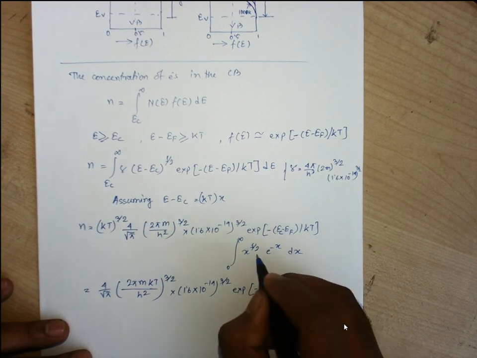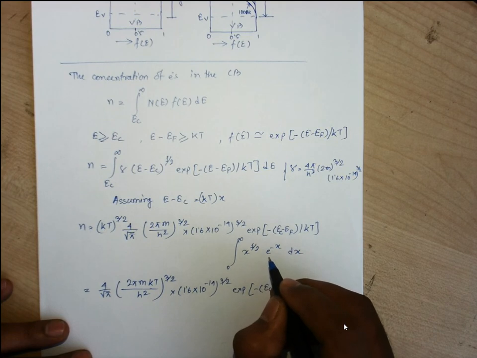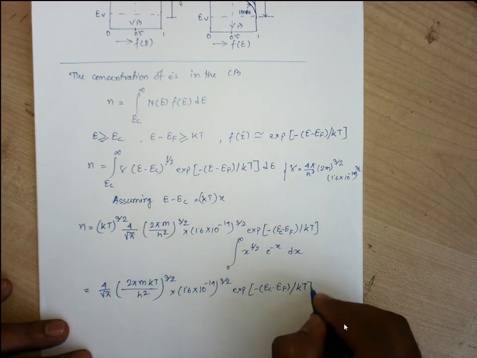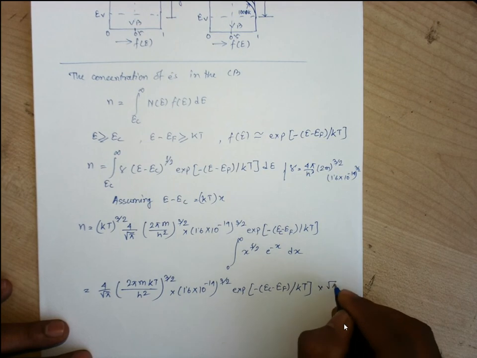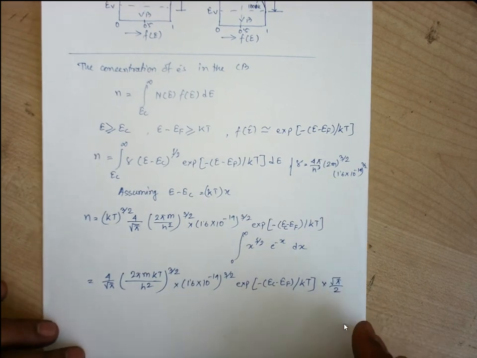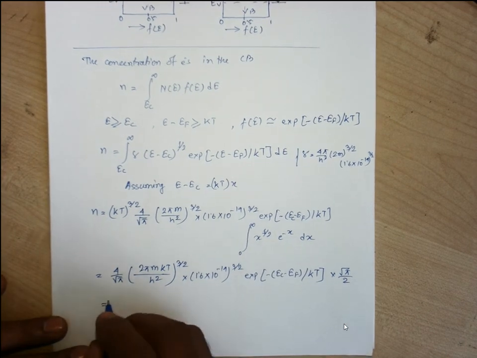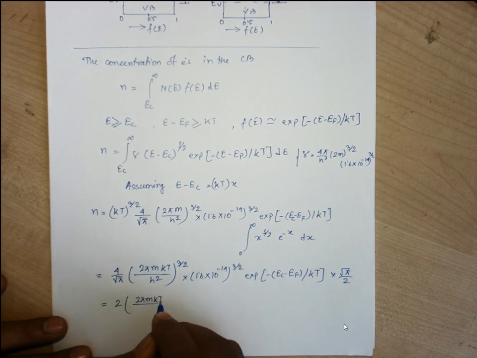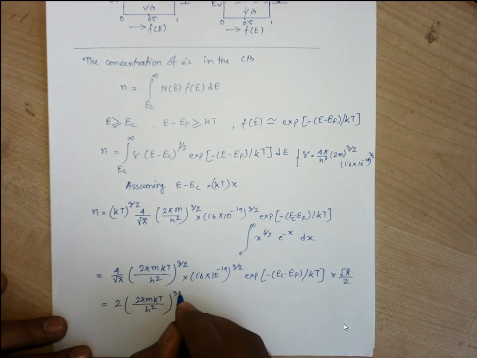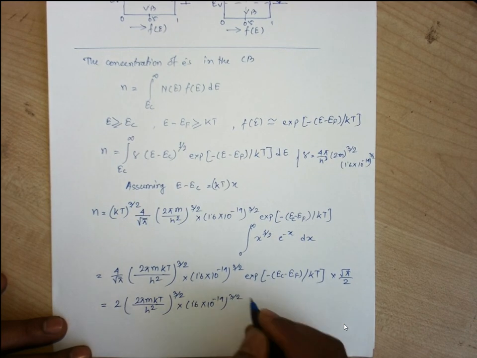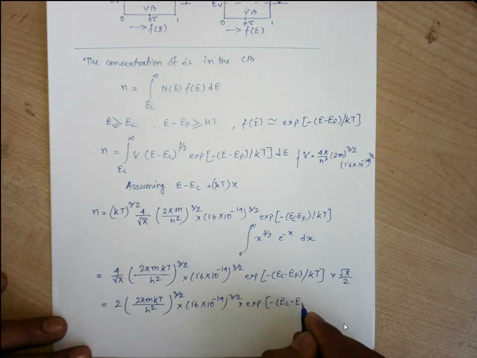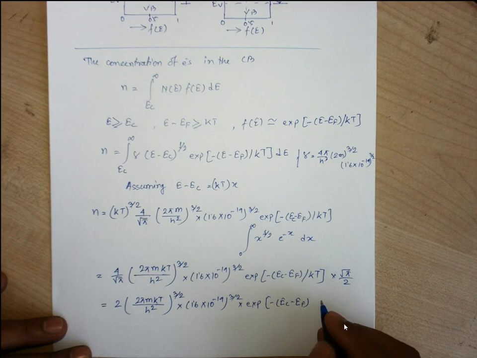This is that solution from integral calculus, the beta function. It is root pi by 2. So here this root pi will get cancelled. So we are supposed to have the value twice, into (twice pi m kT by h square) whole to the power 3 by 2, into 1.6 into 10 to the power minus 19, into e to the power (EC minus EF) by kT.